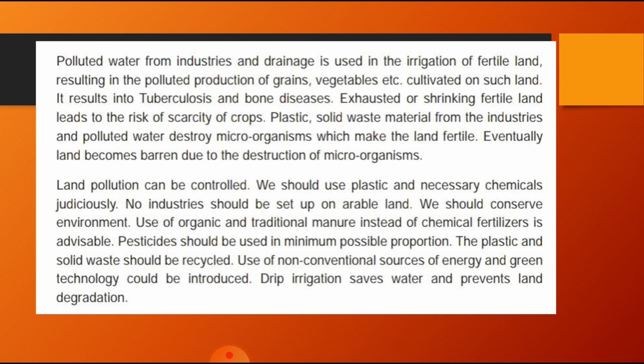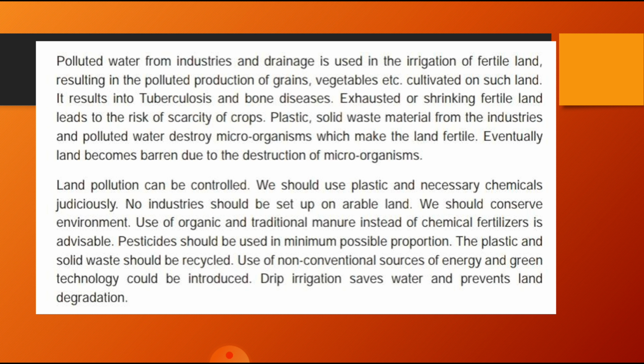So it affects human beings and the microorganisms also, and it affects the land in various ways. If the land is polluted, the vegetation and crops are affected, and it results in diseases like bone disease and tuberculosis, and it affects human beings in this way. Now we will see how we can control land pollution. What are the steps to prevent land pollution, in this paragraph.